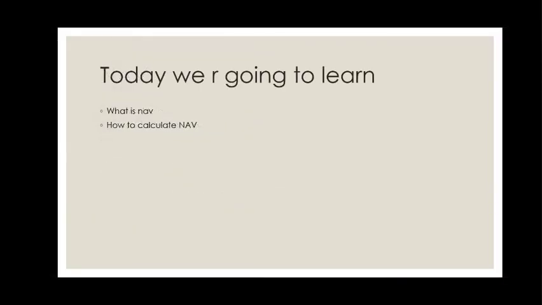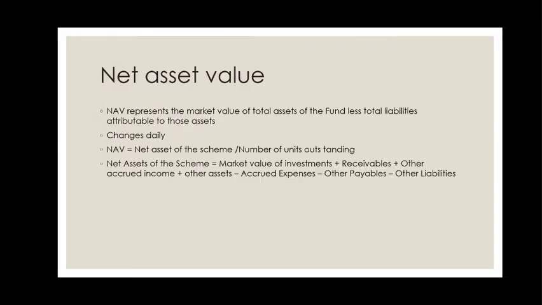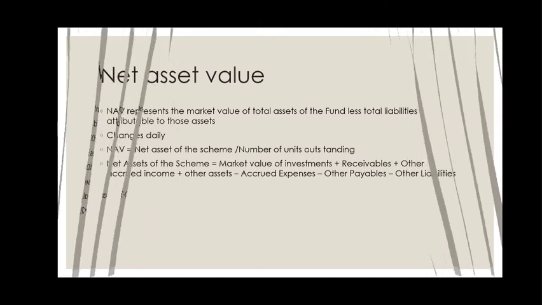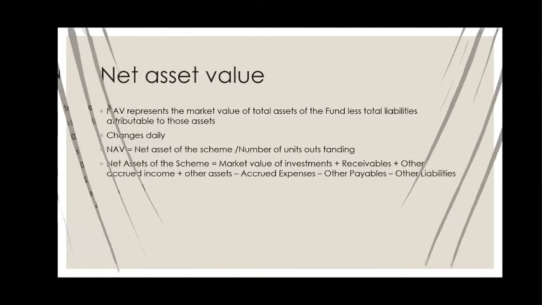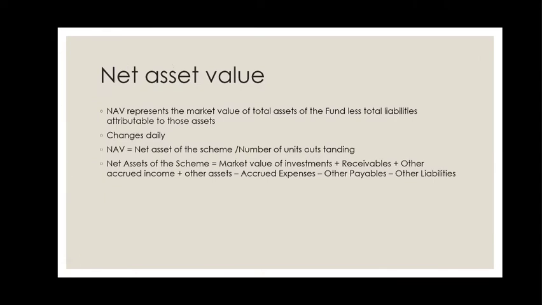So he said, I have 100 shares and you can buy 20 shares. So asset value per share equal to 300. So you have to pay maximum 6,000 for purchasing 20 shares. This is nothing but net asset value. Net asset value represents the market value of total assets less total liabilities attributable to those assets.